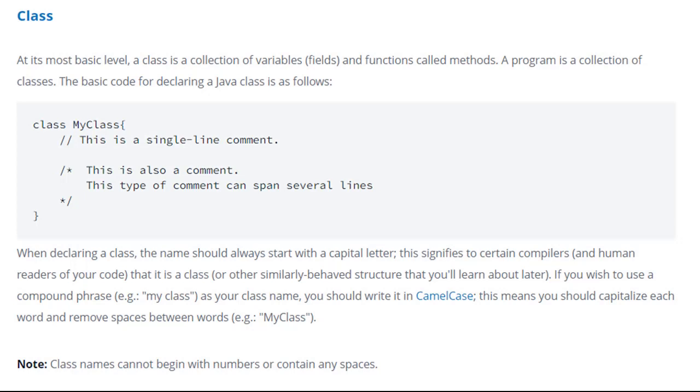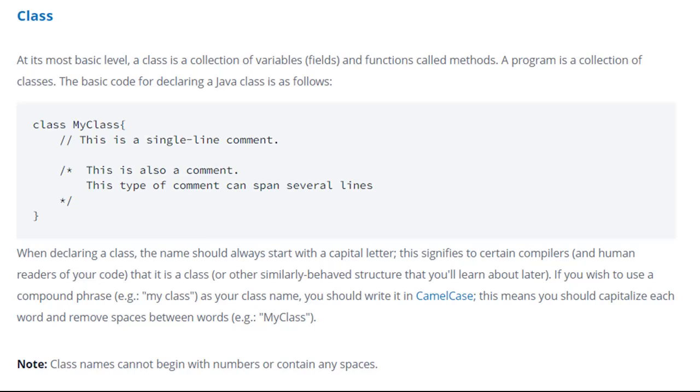Class. At its most basic level, a class is a collection of variables and functions called methods. A program is a collection of classes. You can observe here the syntax of how to declare and use a class: class, class name, followed by parentheses. Inside the parentheses, we declare variables, define functions and methods, and so on.